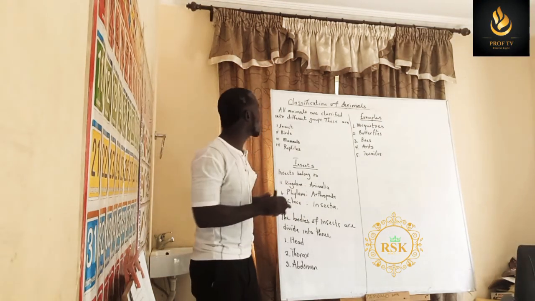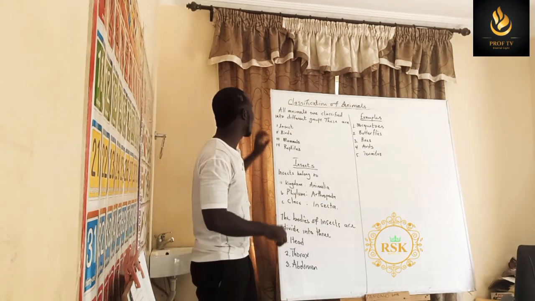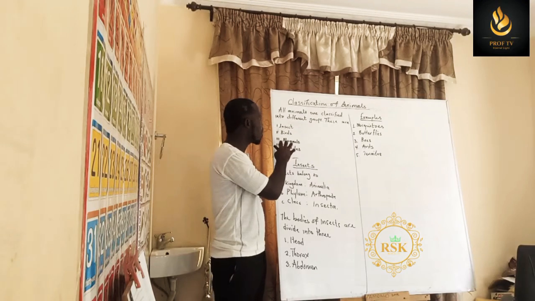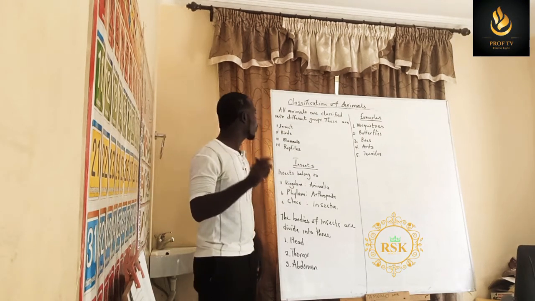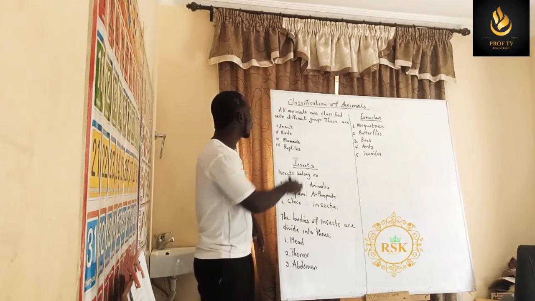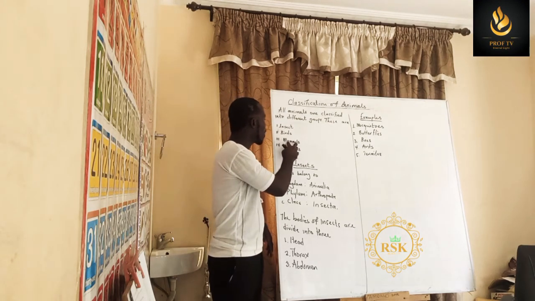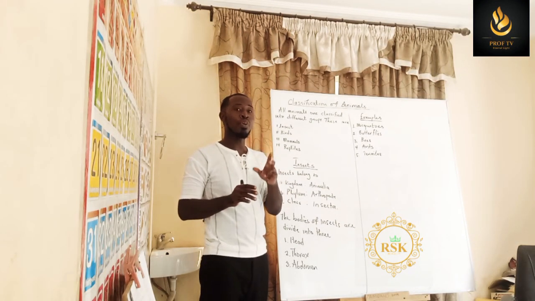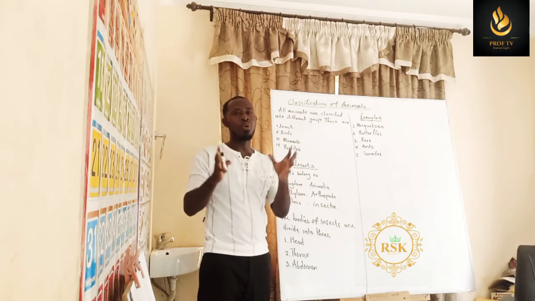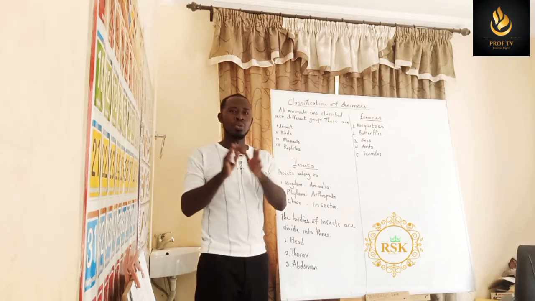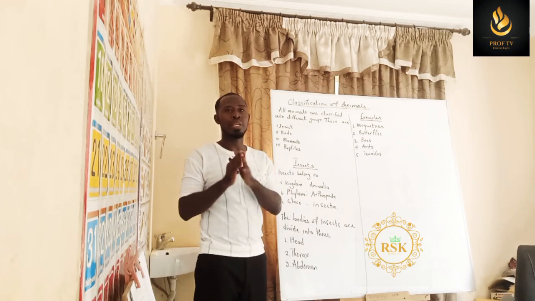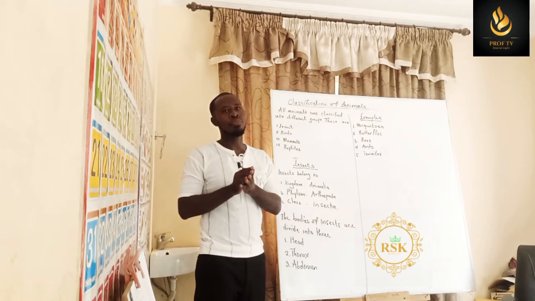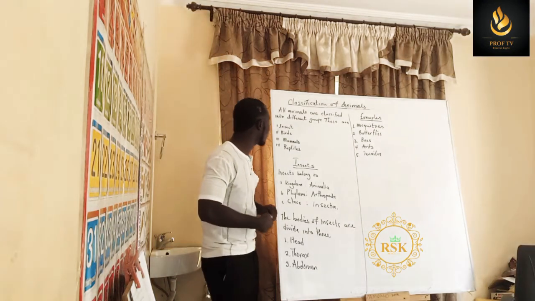So we are saying that all animals are classified into different groups. The first one is insects. The next one we have is birds, then mammals, and then reptiles. You also agree with me that there is a group of animals that live on land and also in water, and they are called the amphibians. At our level, we are not going to talk about them, but as we progress up the academic ladder, we will be looking at these other ones, and we'll add a few to it. All right, so let's get to it.